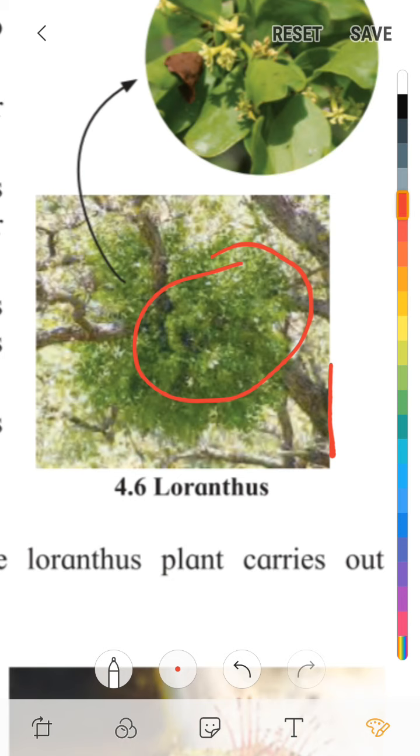For example, Loranthus, Cuscuta, etc. Due to the absence of chlorophyll, the Cuscuta is completely dependent on the host plant. Hence, it is said to be a completely parasitic plant.